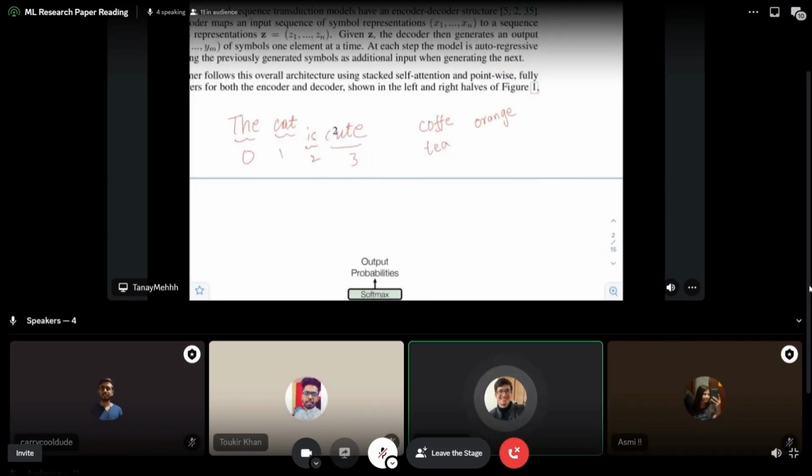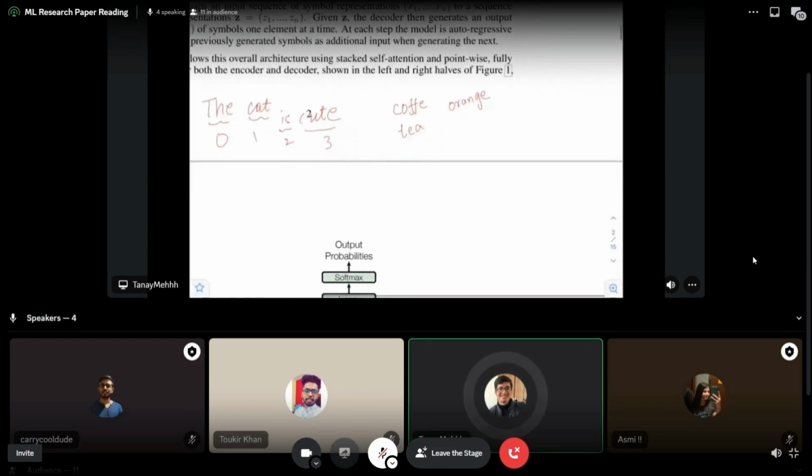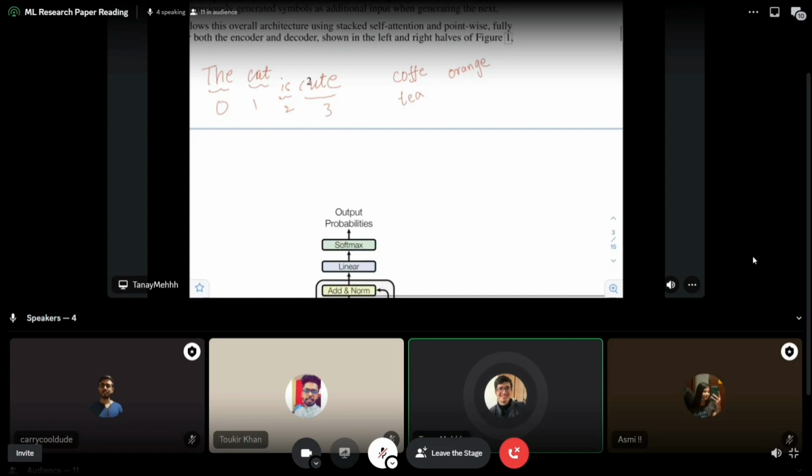So there are these 3 words. In a nutshell, how this works is, let's say I have a vector space. It can be whatever dimensional. I'm saying 3-dimensional vector space. So in 3-dimensional vector space, I will have one vector which will be coffee, right? The vector's direction and magnitude will basically represent coffee.